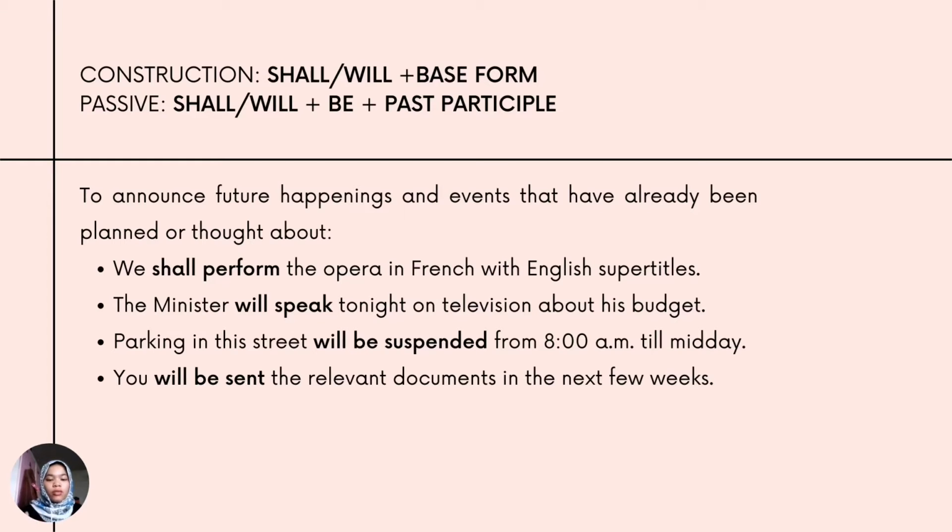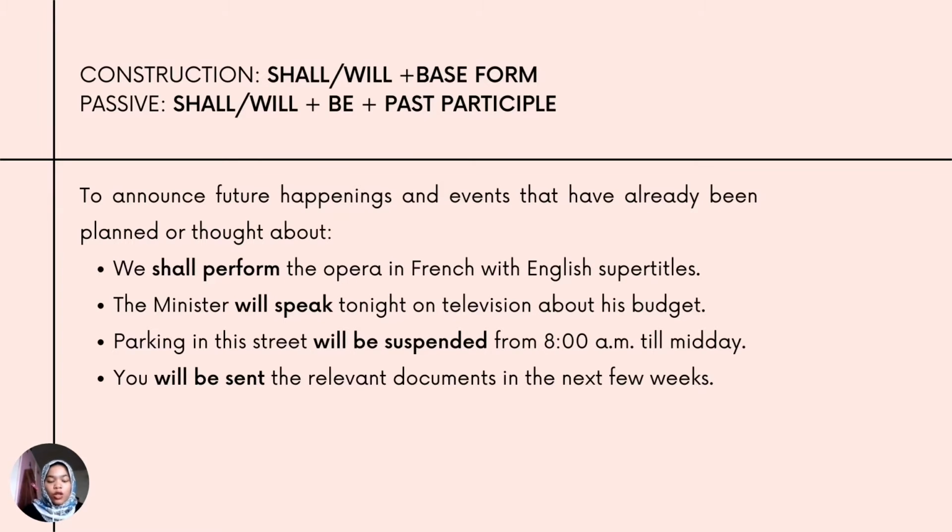You will be sent the relevant documents in the next few weeks. So as you can see, the first two examples use the active voice. Like I said, the sentence construction is shall or will plus the base form, and the last two examples use the passive voice. Will be suspended, will be sent.